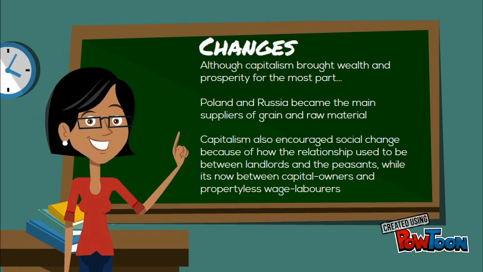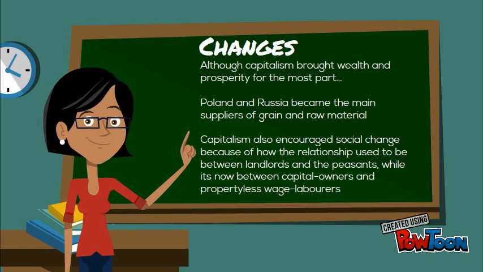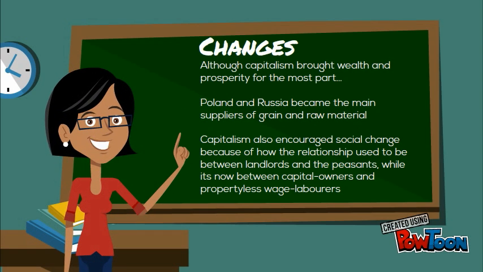Although capitalism brought wealth and prosperity for the most part, Poland and Russia became the main suppliers of grain and raw material rather than Europe. Capitalism also encouraged social change because the relationship used to be between landlords and peasants, while it's now between capital owners and propertyless wage laborers.